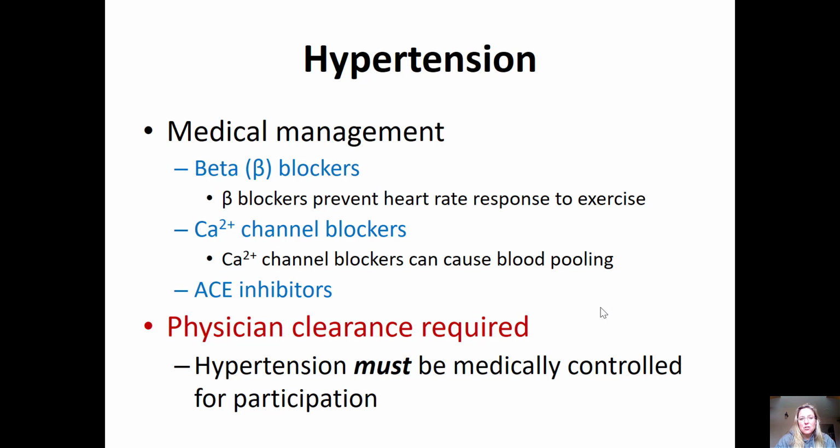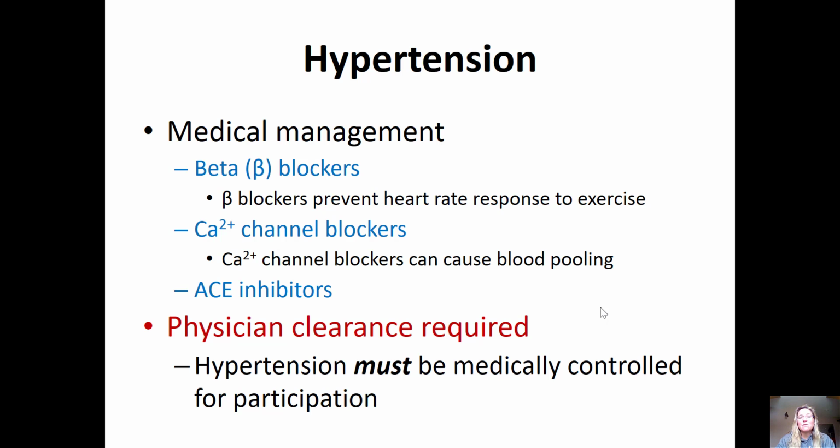So also for hypertension, many people are on medical management. So they have to take drugs, for the most part, to get that blood pressure under control. And the common drugs that they take are beta blockers, calcium channel blockers, and ACE inhibitors. So the more common ones that we might see issues with as a personal trainer are the beta blockers because they prevent a heart rate response to exercise. So meaning they will lower our clients' heart rate.